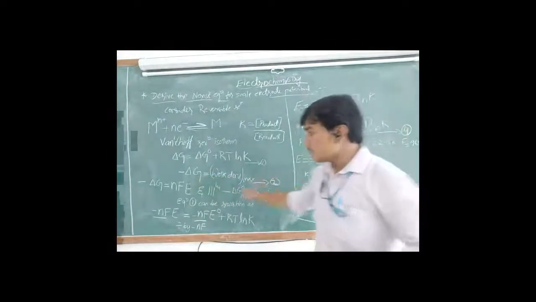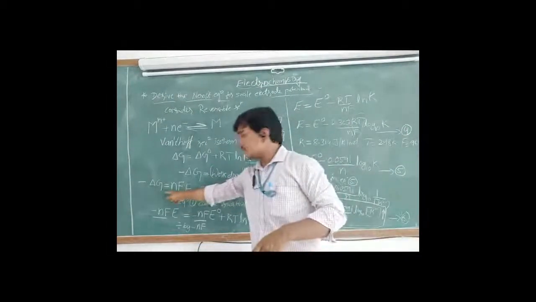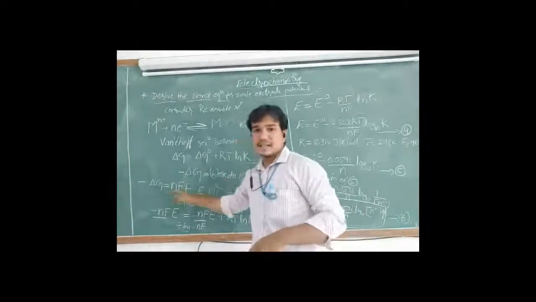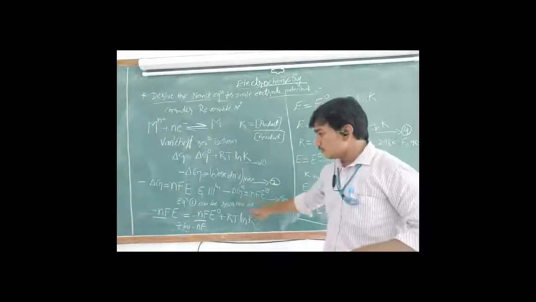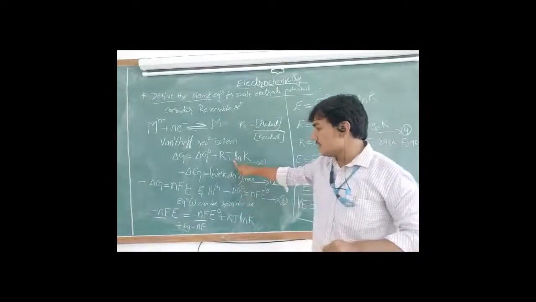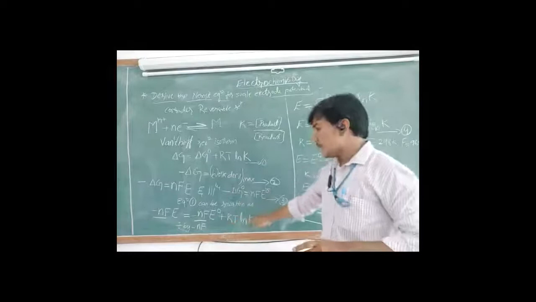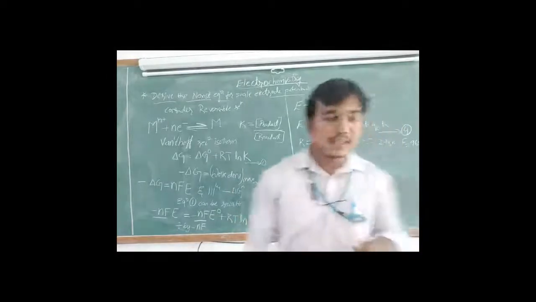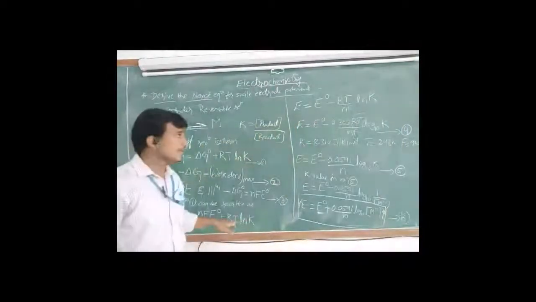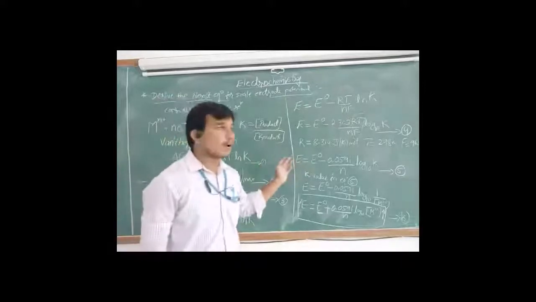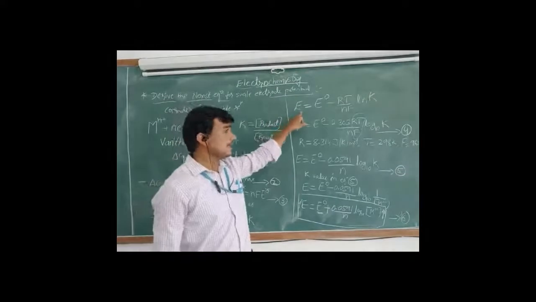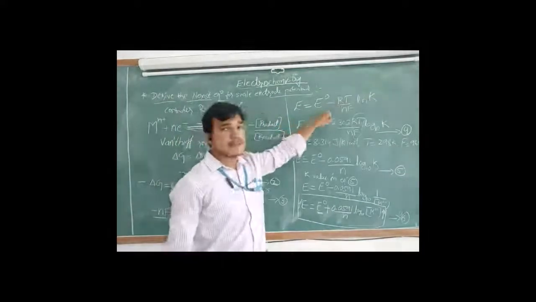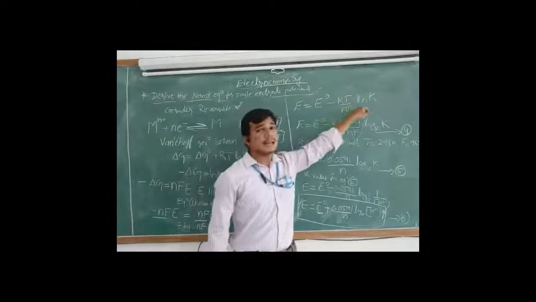So what work is going to be done in the electrochemical cell? Minus delta G equals nFE. In a similar way, for standard condition also the same. So we substitute the delta G and delta G naught values in equation 1. We will get minus nFE equals minus nFE naught plus RT ln K. On both sides minus nF is common, so we divide by minus nF. We will get E is equal to E naught minus RT by nF into ln K.